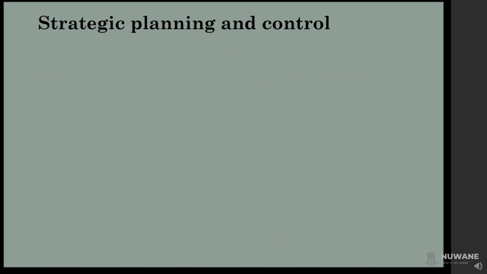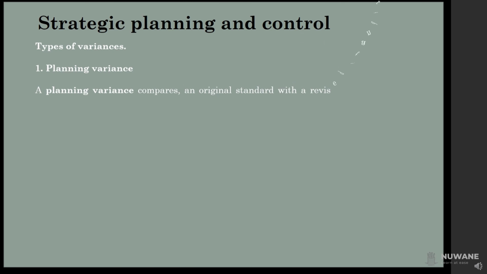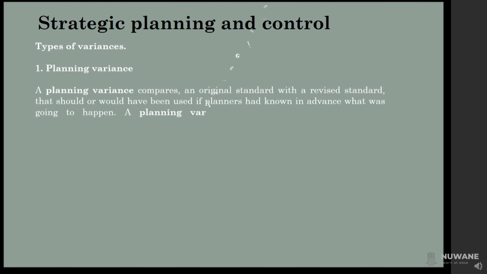Now, we are learning about types of variances. There are two types of variances. 1. Planning variance. A planning variance compares an original standard with a revised standard that should or would have been used if planners had known in advance what was going to happen. A planning variance is deemed not controllable by management.